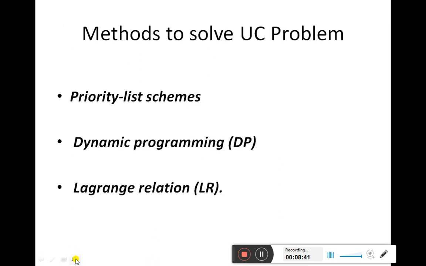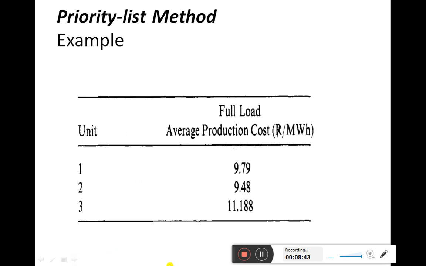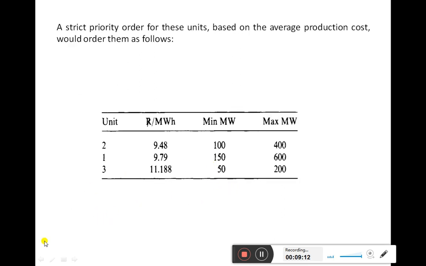Now what is this full load average production cost? Suppose for unit number 1, its maximum generation is 10 megawatt. So we will have the cost function for unit number 1. In that cost function, we substitute the value of Pg as the maximum generation, and whatever cost we get, that we call the full load average production cost. Like this, the average production cost for all 3 generators is calculated here.